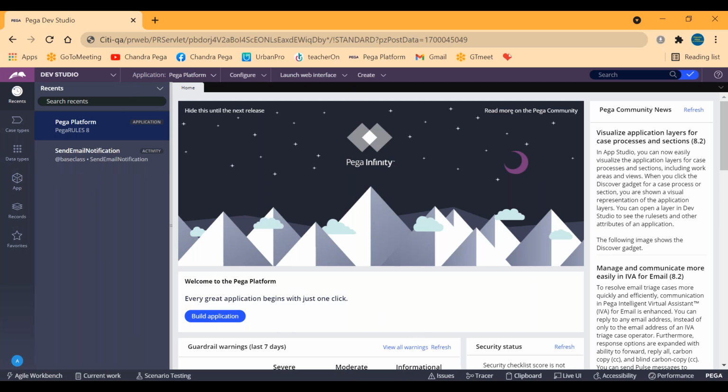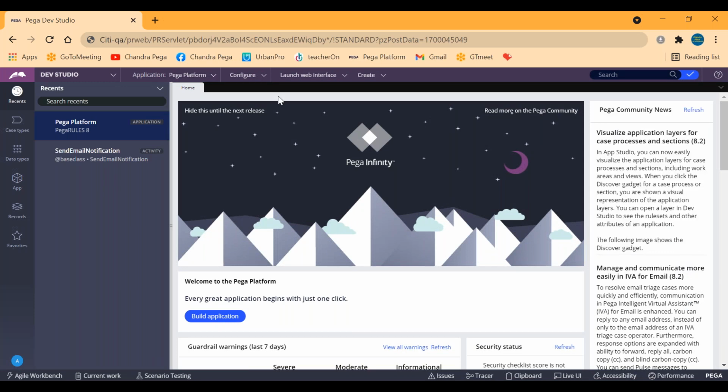So this will be considered as a footer bar, where we can find all the development tools. We'll make use of each and everything in coming classes. This part is completely related to promotion. Right side will be Community Pega news, where they will be giving the latest information from the Pega community. If you have internet connected in your machine, you'll be getting this part refreshed. If not, you'll be getting this as a blank.